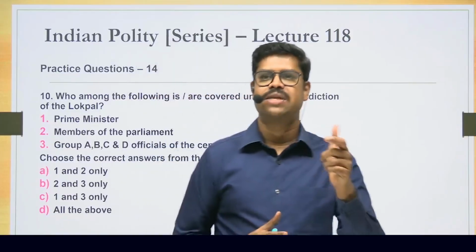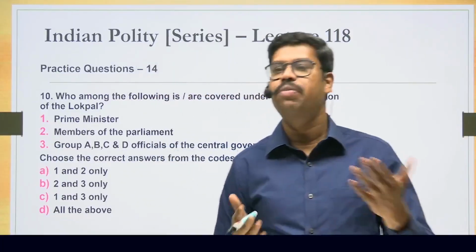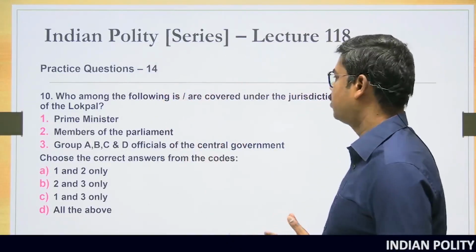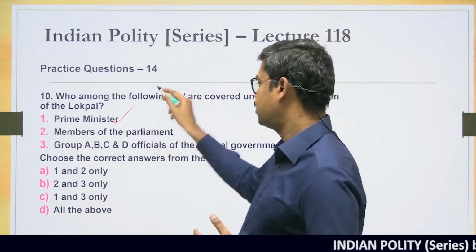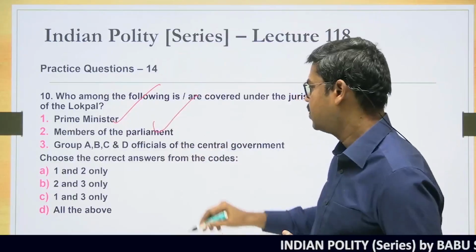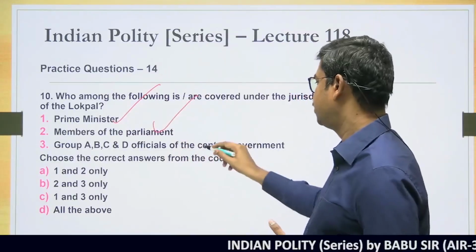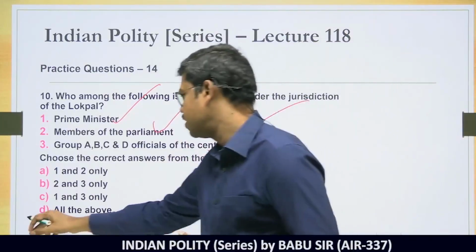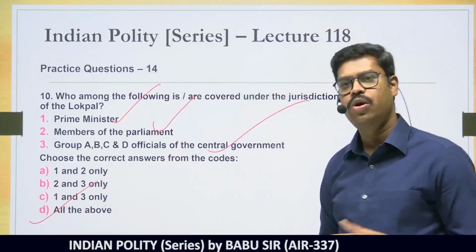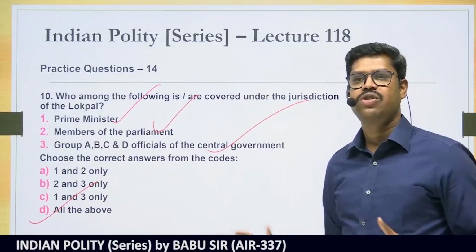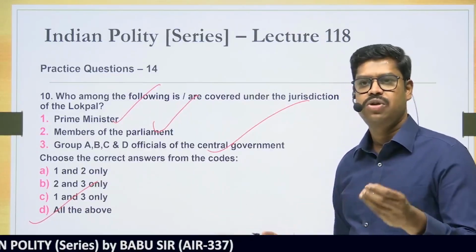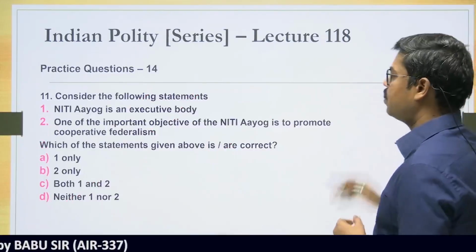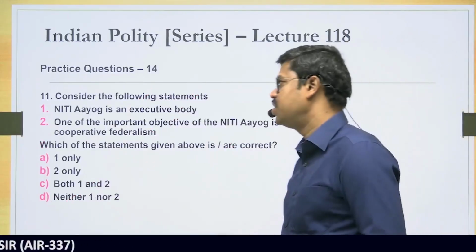There are some exceptions for the Prime Minister, but he is not completely exempted. So who among the following are covered under the jurisdiction of Lokpal? Prime Minister is there. Members of Parliament are there. Group A, B, C, D officials of the central government, that is also true. Choose the correct answer. The answer is all of the above, that is 1, 2 and 3. All the 3 categories of people are covered, although there is an exemption in certain areas for the Prime Minister of India. So please come to the next question, that is question number 11.